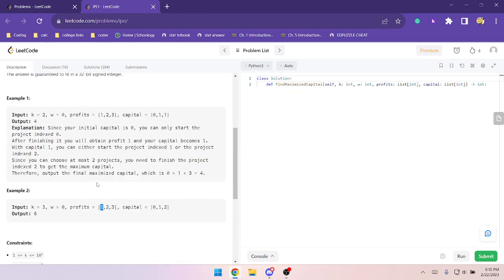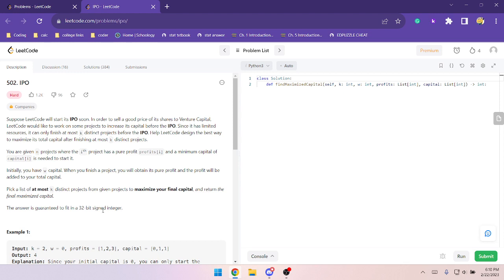Why is there only 2 examples? You start with 1 profit, and then your capital becomes 1, and with 1 capital, I'm guessing you can choose this project or this project again. Or no, you would only be able to choose this project, right? Because you don't have enough capital yet. And then you would get a profit of 2. Does that mean you can only choose this project and then you can get a capital of 3?